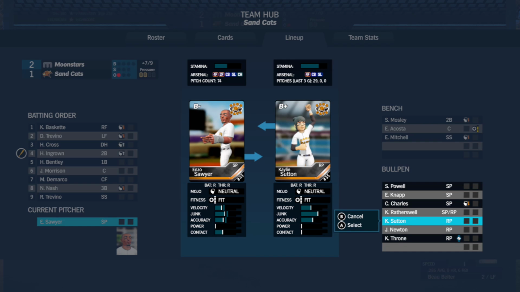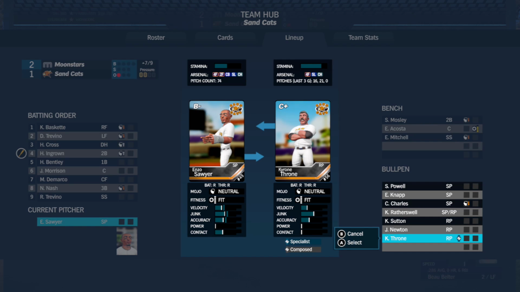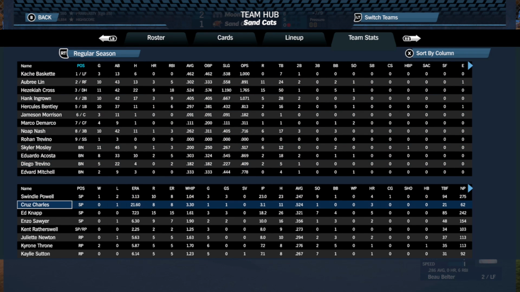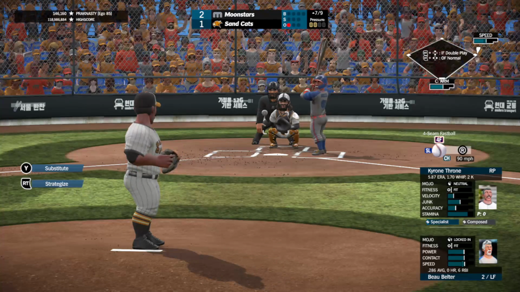Bullpen is pretty gassed here, so we're going to go with right-hander Kyrone Throne first, who got the win in the first game this episode. He's 2-0 on the year, 5.87 ERA with 5 earned runs given up, 1.70 WHIP, 6 appearances, his 3rd with us on the year, so this is his 7th total. He has pitched 7 2/3 innings, 8 hits given up with 5 walks, 1 home run, 1 hit batter, 2 strikeouts, and a .276 batting average against. Specialist activated here, righty versus righty against Belter.